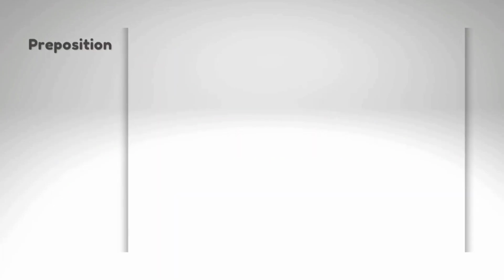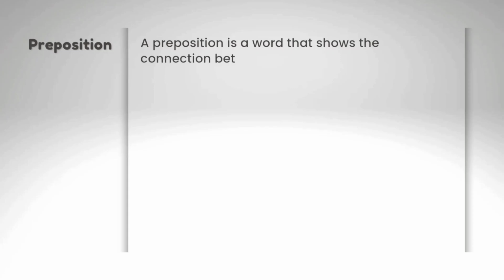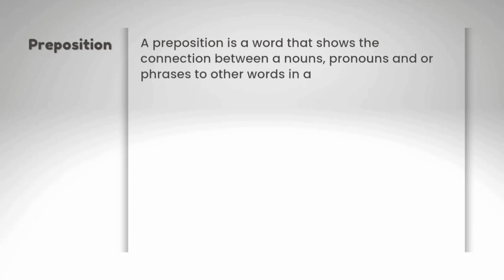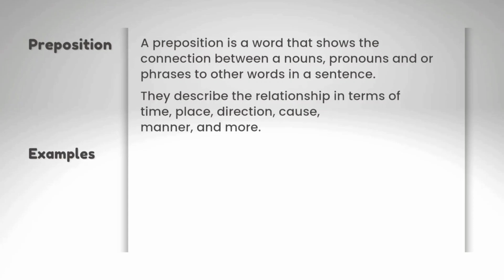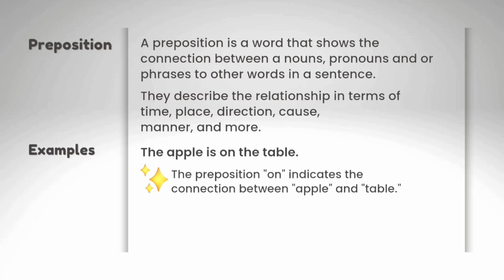What is a preposition? A preposition is a word that shows the connection between nouns, pronouns, or phrases and other words in a sentence. They describe the relationship in terms of time, place, direction, cause, manner and more. Examples: The apple is on the table. The preposition "on" indicates the connection between apple and the table.